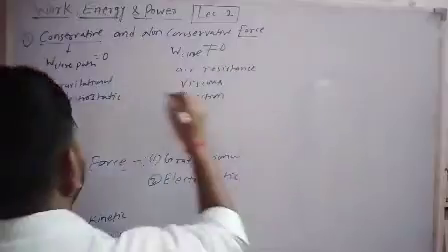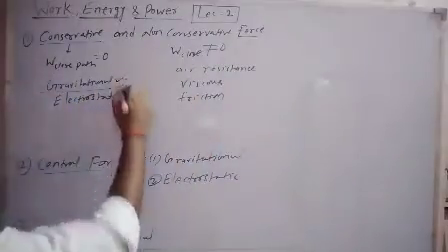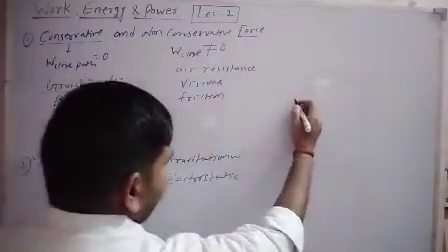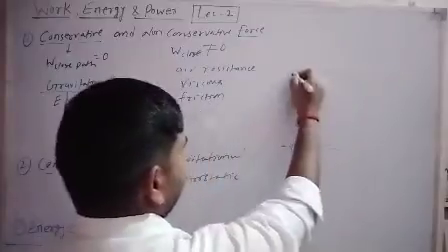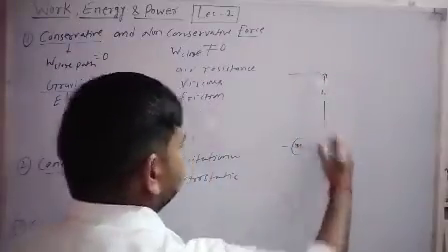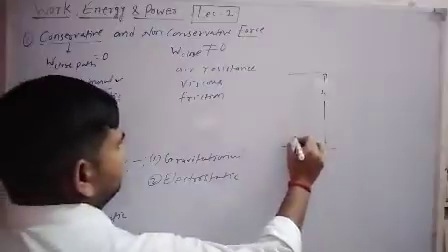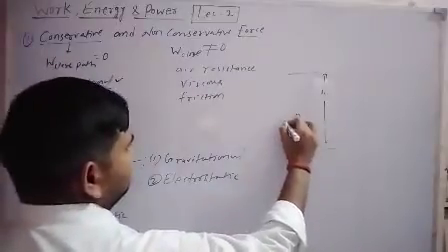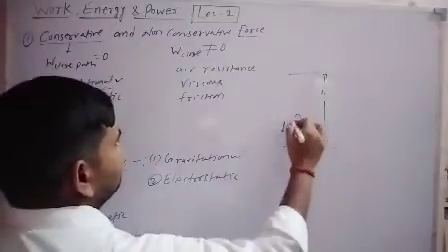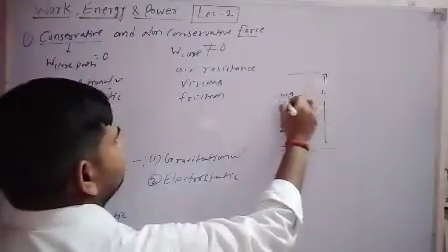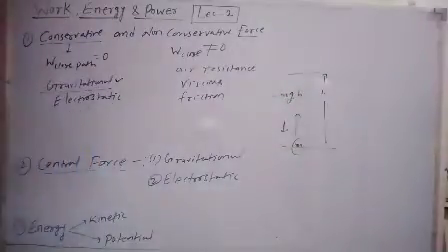For example, take gravitational force. If you bring a mass from ground level to some height h, then the work done by gravity will be minus mgh, because while moving this mass, gravity acts downward on the object. So work done by gravity is minus mg, which is force, into h, the displacement.